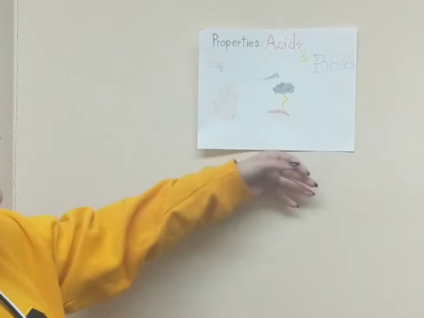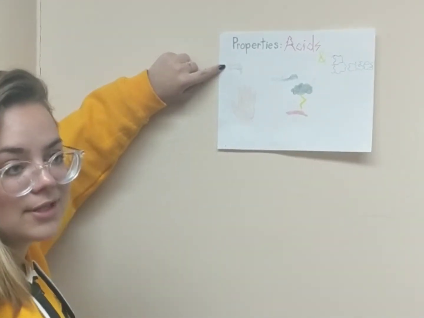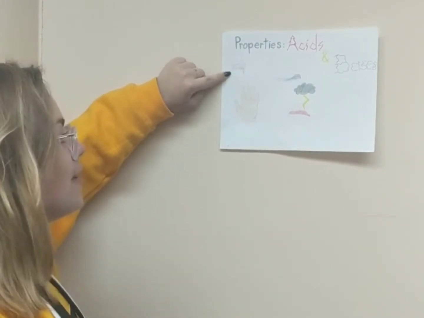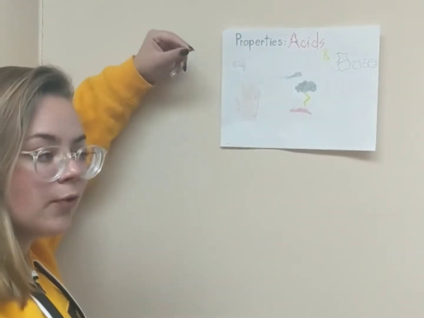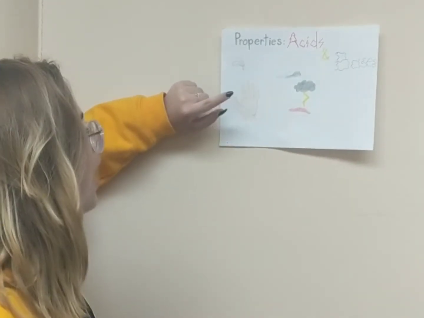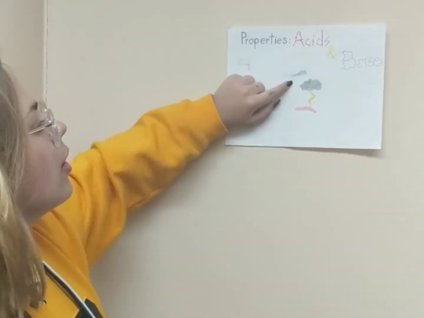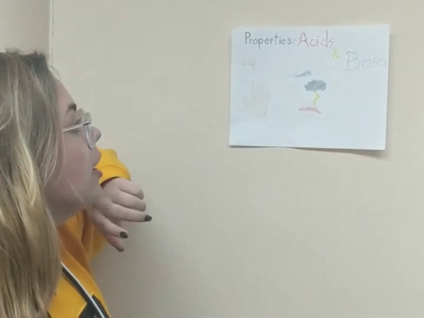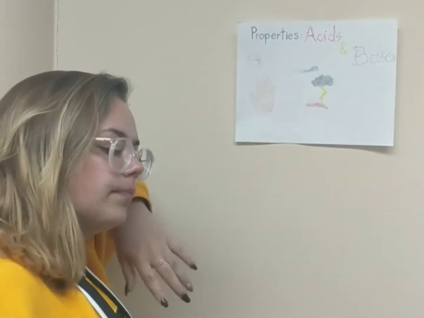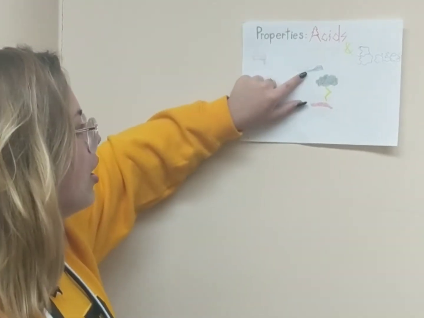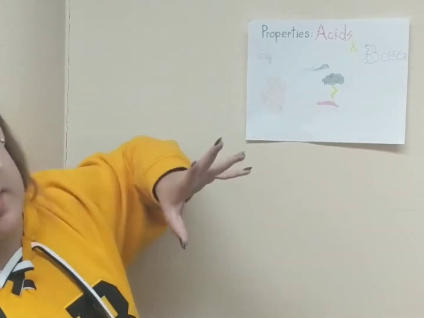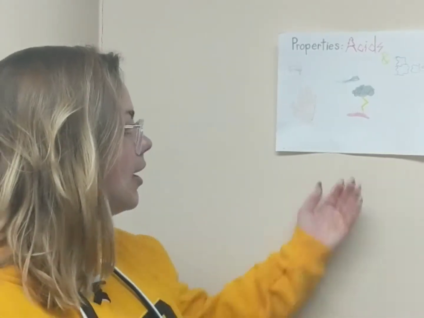Properties of acids and bases. Now, acids taste sour, and bases taste bitter. Acids just feel wet, and it's dangerous to do it. But bases feel slippery and soapy. When reacting with metals, acids form salt, and then bases form salt and hydrogen ion. And then conducting electricity, when they're in aqueous solution, they can conduct electricity. Otherwise, they cannot.